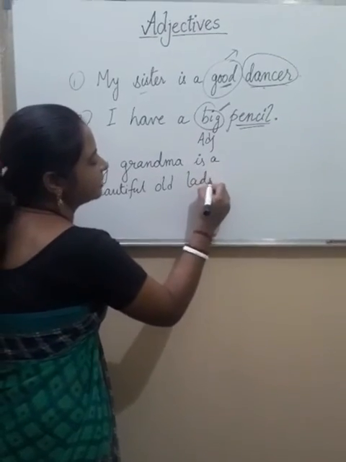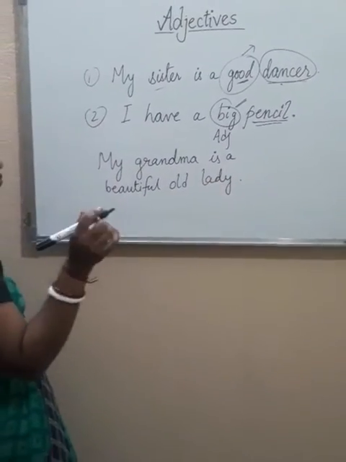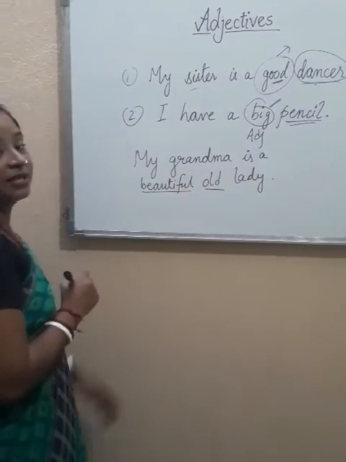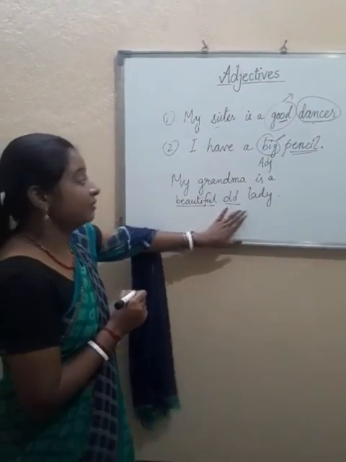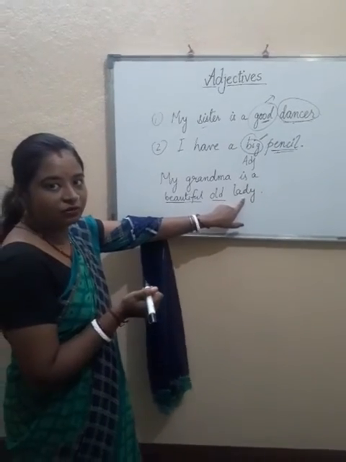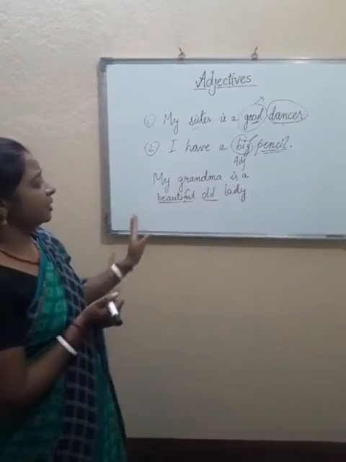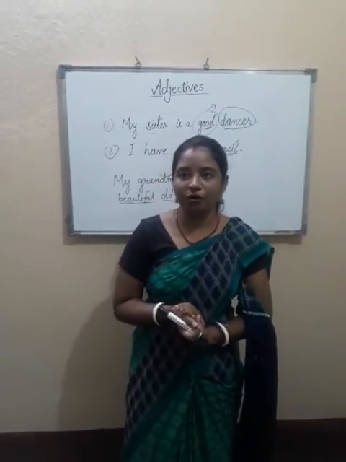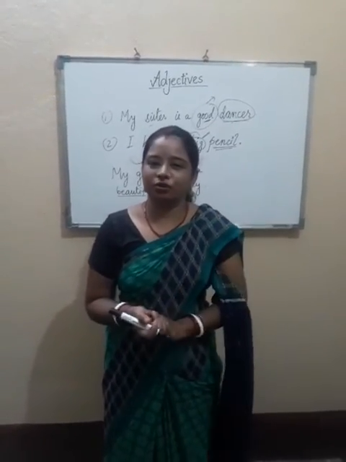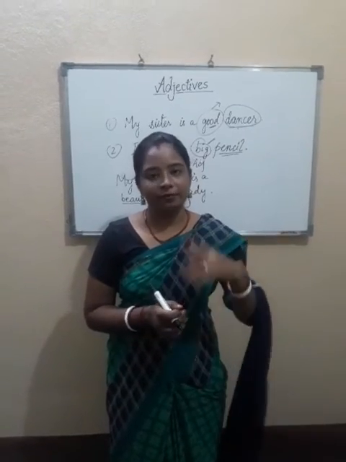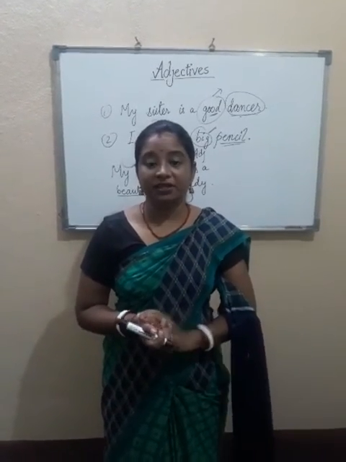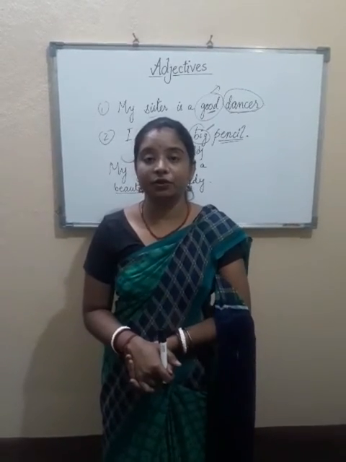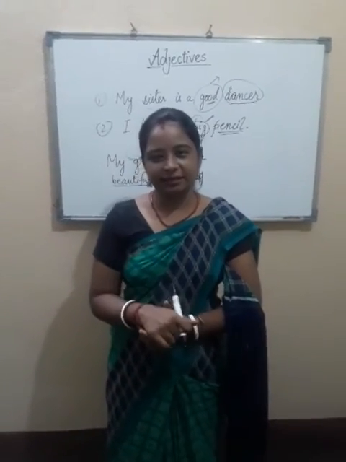Now in this case, we can see there are two adjectives, beautiful and old, because these two words are describing the lady. Lady is a noun. So there is an order that we follow. There can be three adjectives also. I am going to tell you that order, because there are many things that come under these adjectives. So let us discuss some of the questions.